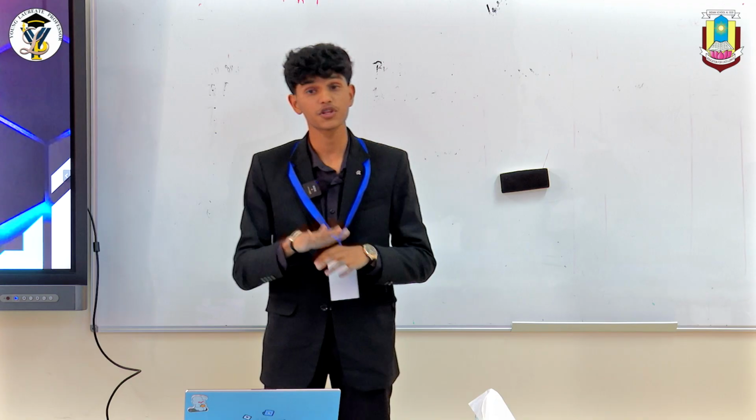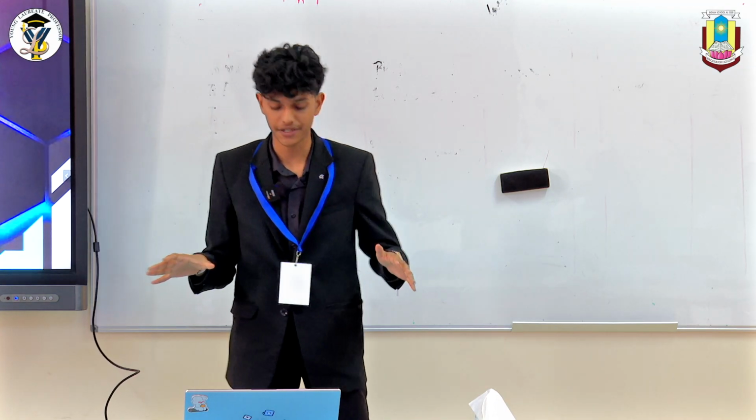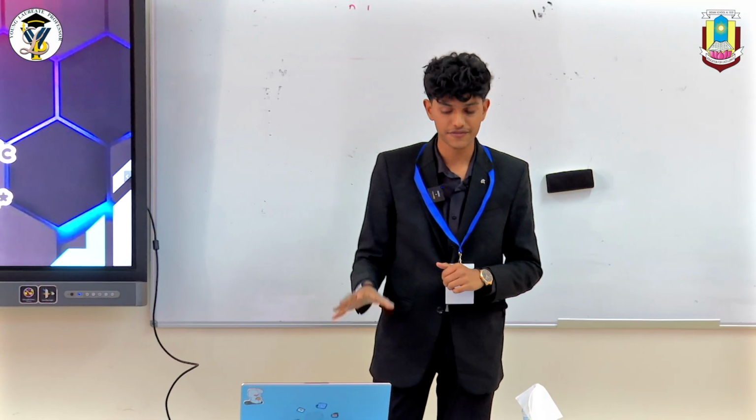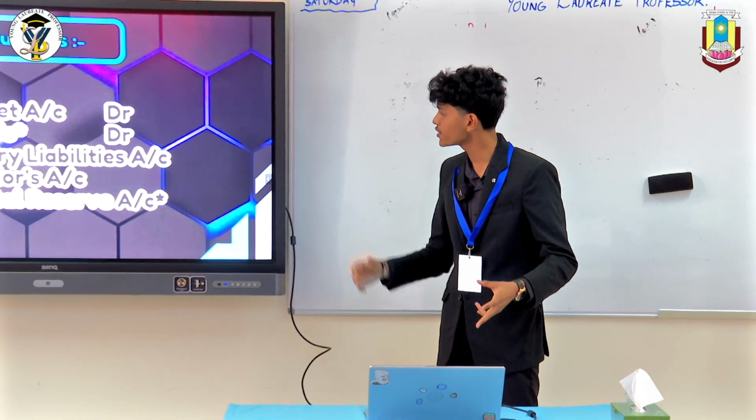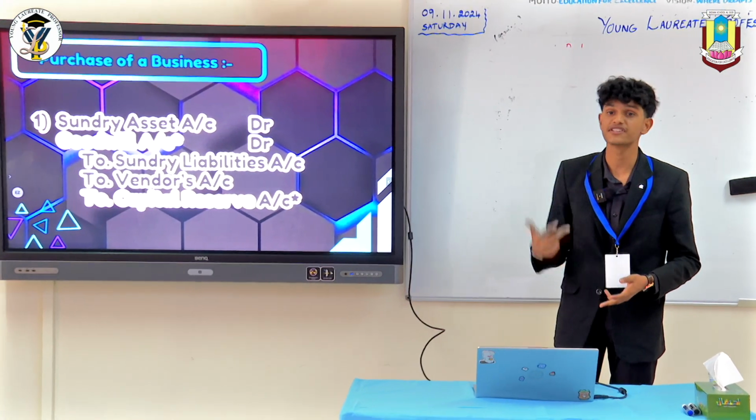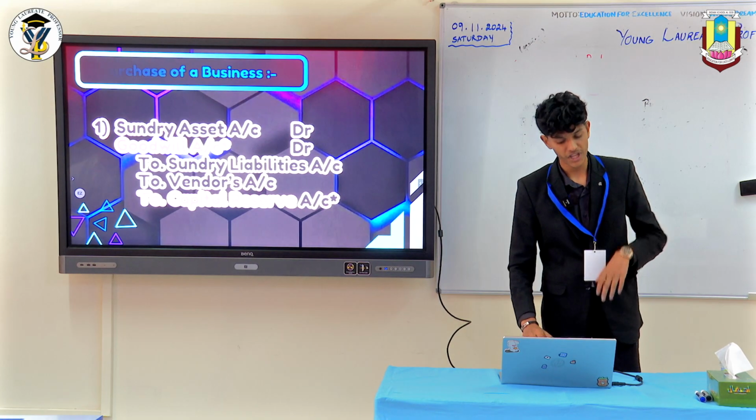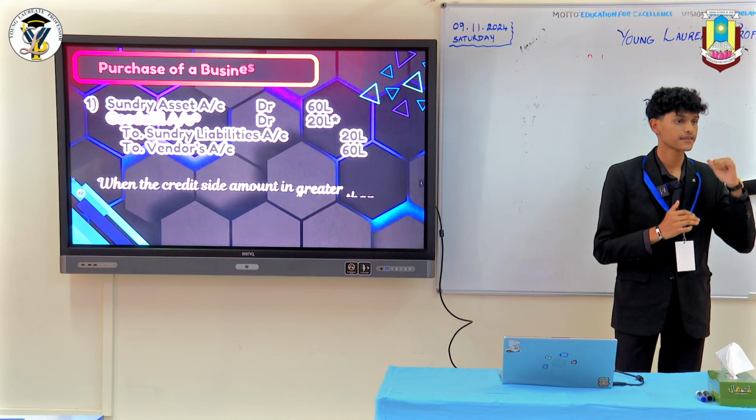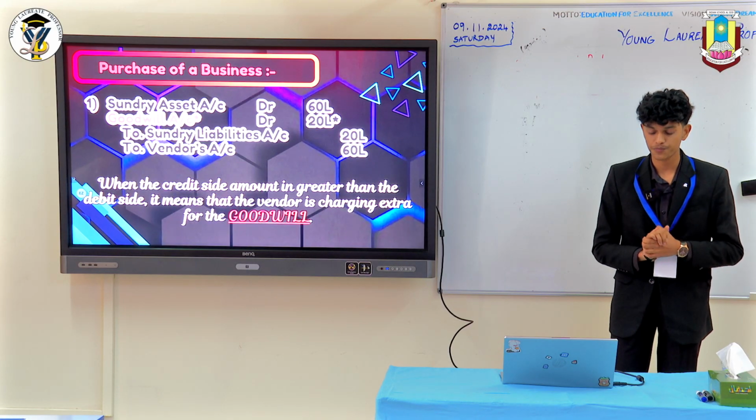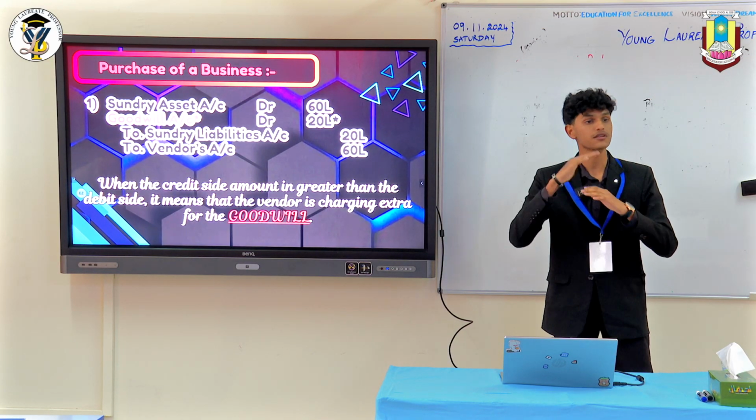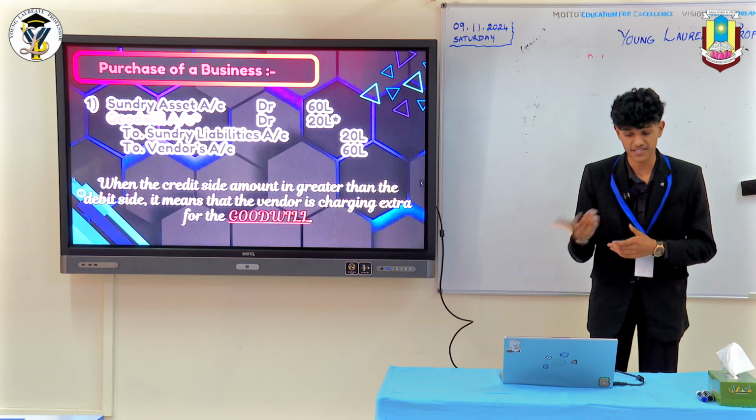Now this is for the purchase of a business. This is quite important. This is an overall entry that I've shown. The one that is highlighted with red has two different scenarios under this topic. This is an overall complete entry. So for the purchase of a business, the first case is when the credit side amount is far greater than the debit side. So what does this mean?